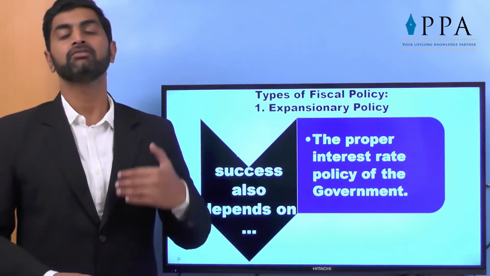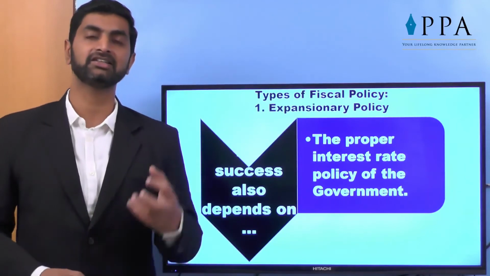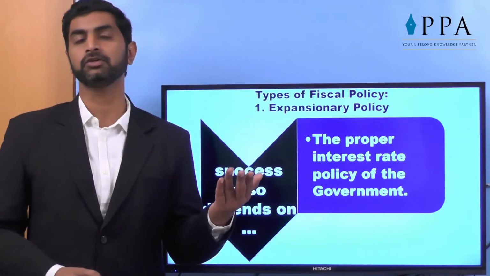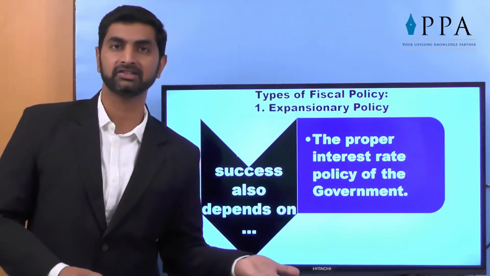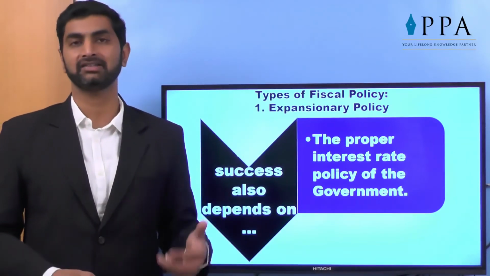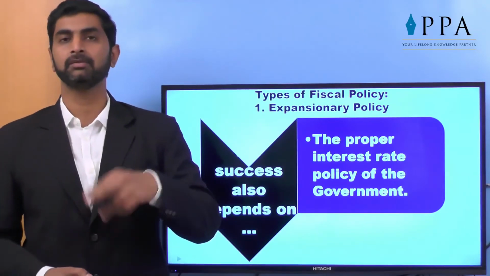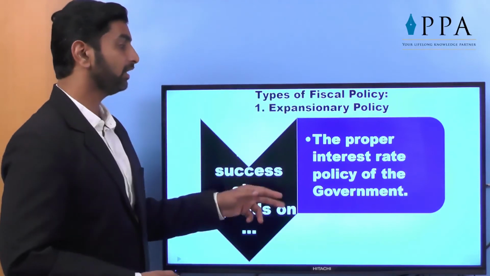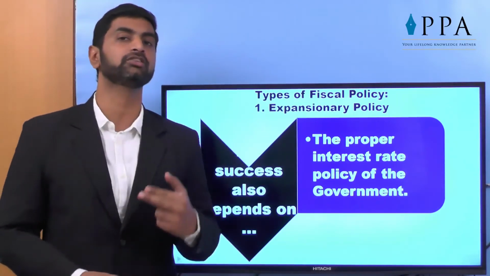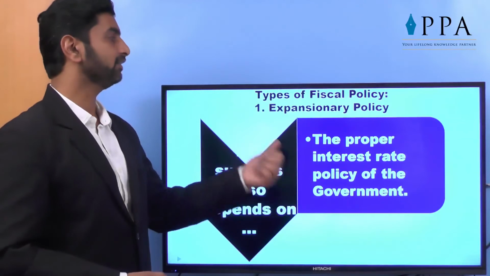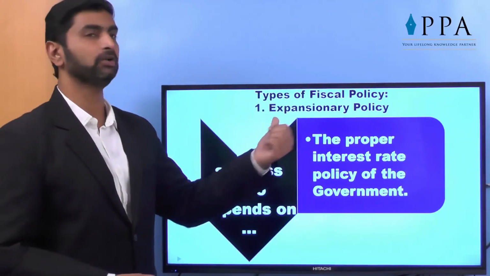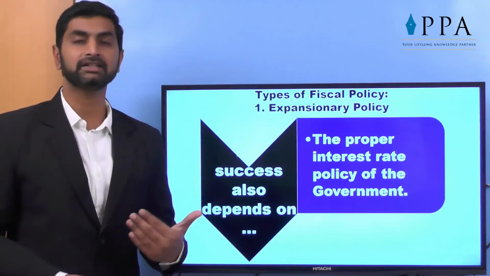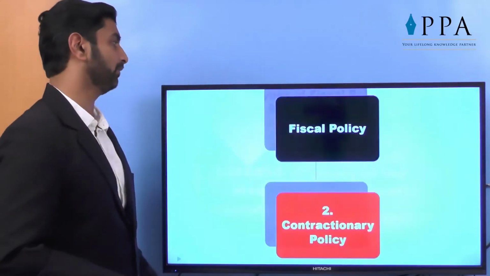For example, when the government is offering lesser taxes, the disposable income is good. But if the bank increases their rates of loan, then no one will go to purchase the goods, generally long-term goods like cars and machineries, etc. That's why a proper interest rate should also be implemented so that the fiscal policy, expansionary policy, will get success. So we have seen expansionary policy used by the government at the time of deflation.